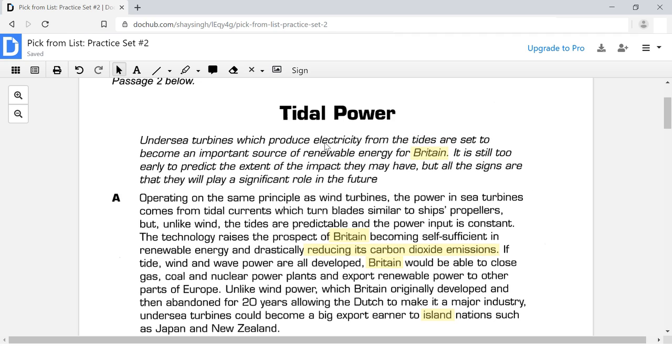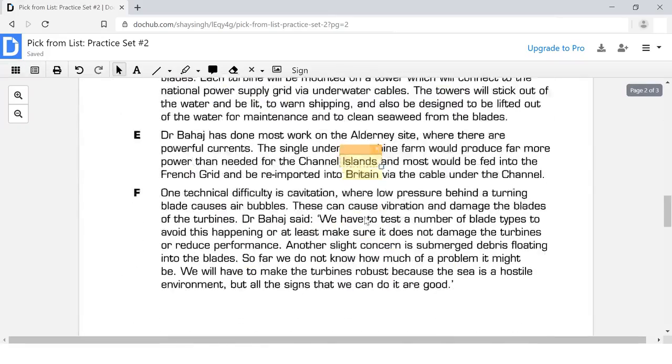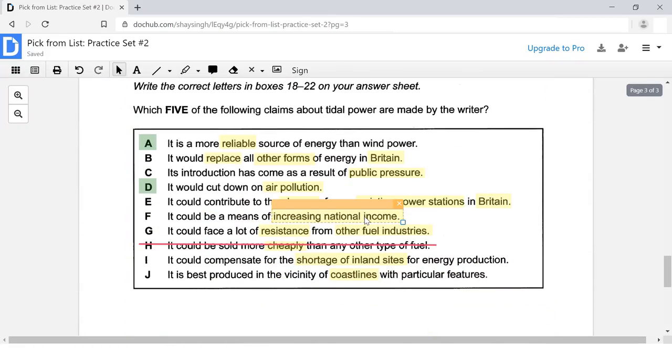Does it say anything about how these turbines are going to become an important source of renewable energy for Britain? Does it say that in the answer choice? Let's check. B says it would replace all other forms of energy in Britain. Okay, I haven't seen that yet.